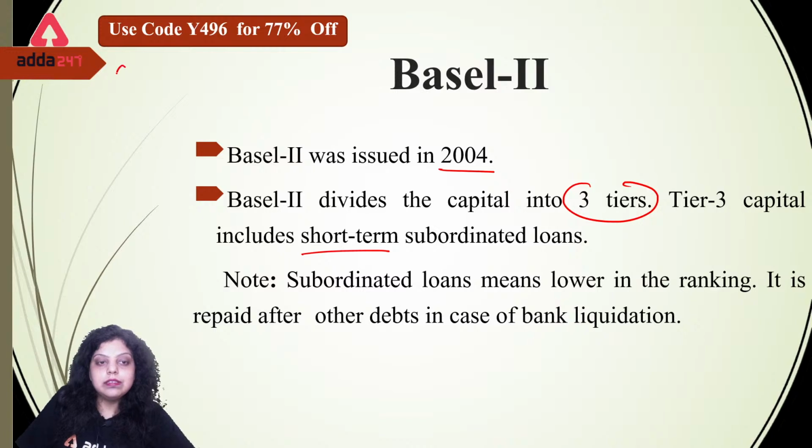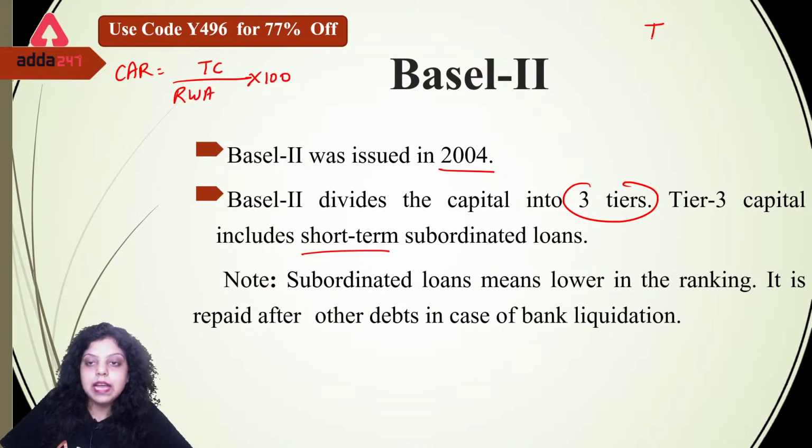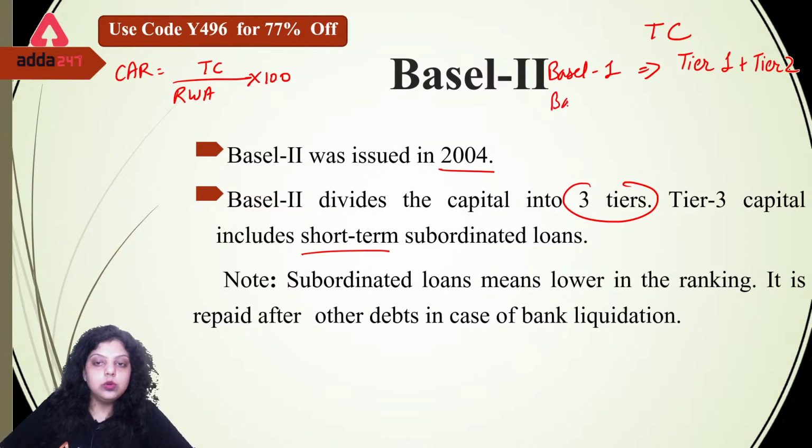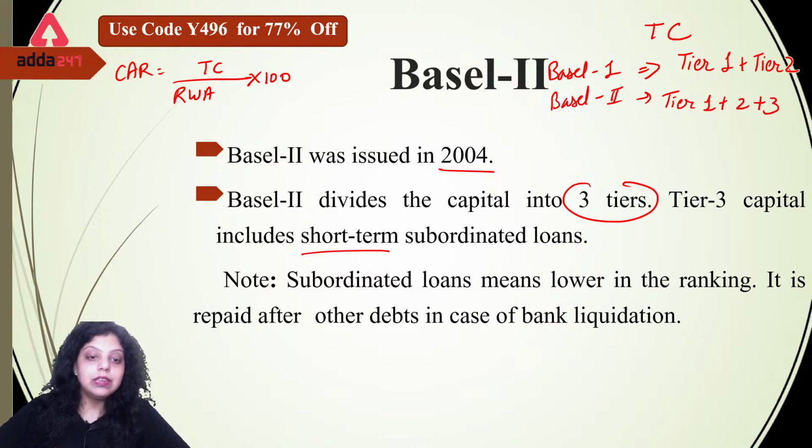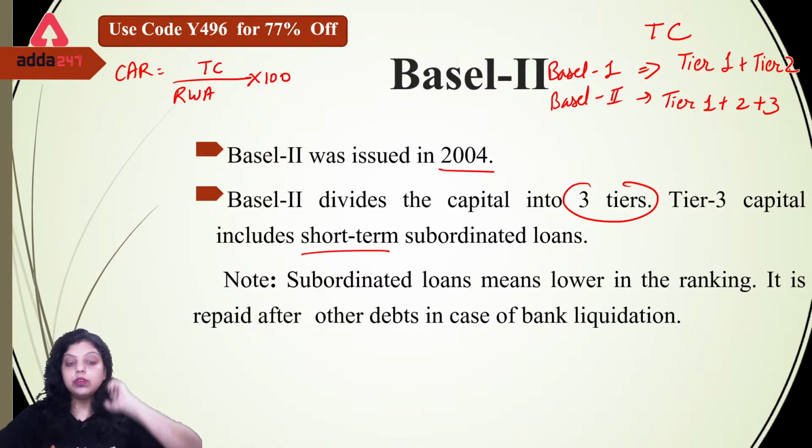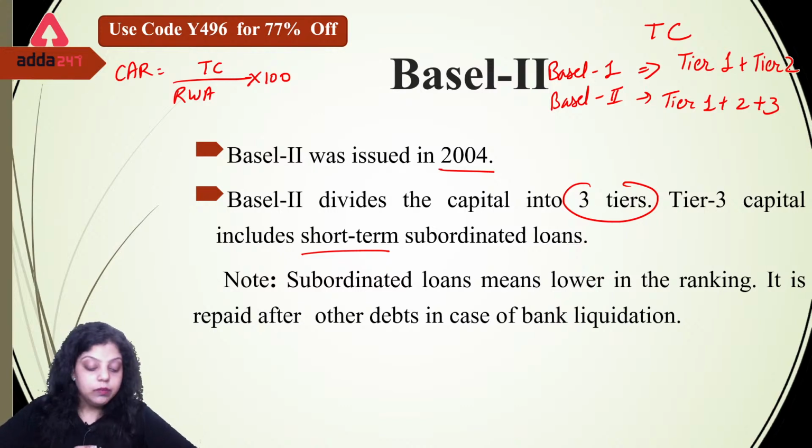For example, we have discussed that capital adequacy ratio is equal to the total capital divided by risk weighted asset into 100. This was the formula we discussed. Now this total capital in Basel 1 was divided into two types, tier 1 plus tier 2, and Basel 2 included tier 1 plus 2 plus 3. Tier 1 capital was the capital which can be used by the bank to fulfill its losses, or this is the most liquid asset in Basel 1, which will be used whenever banks face a problem.